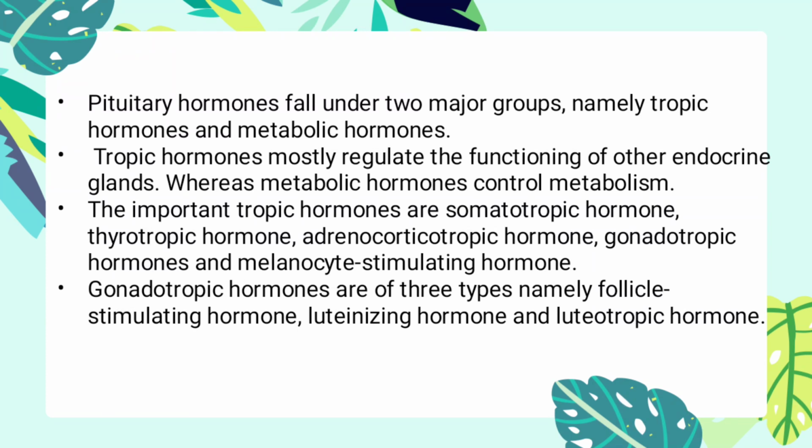Pituitary hormones fall under two major groups, namely tropic hormones and metabolic hormones. Tropic hormones mostly regulate the functioning of other endocrine glands, whereas metabolic hormones control metabolism. The important tropic hormones are somatotropic hormone, thyrotropic hormone, adrenocorticotropic hormone, gonadotropic hormones, and melanocyte stimulating hormone. Gonadotropic hormones are of three types, namely follicle stimulating hormone, luteinizing hormone, and luteotropic hormone.